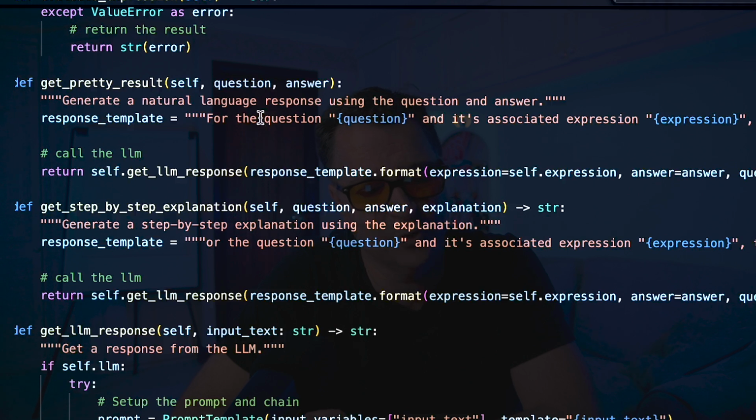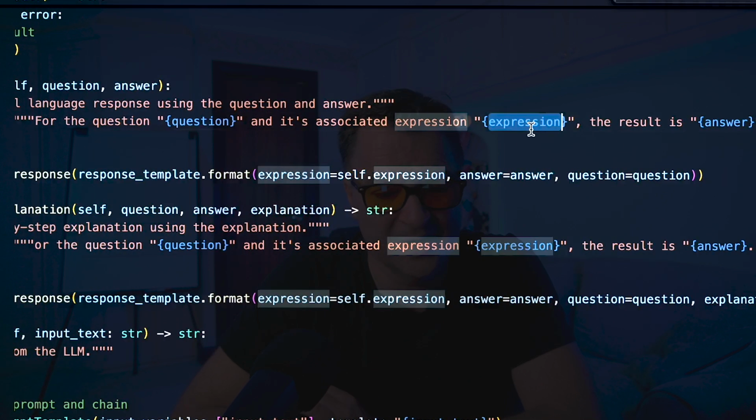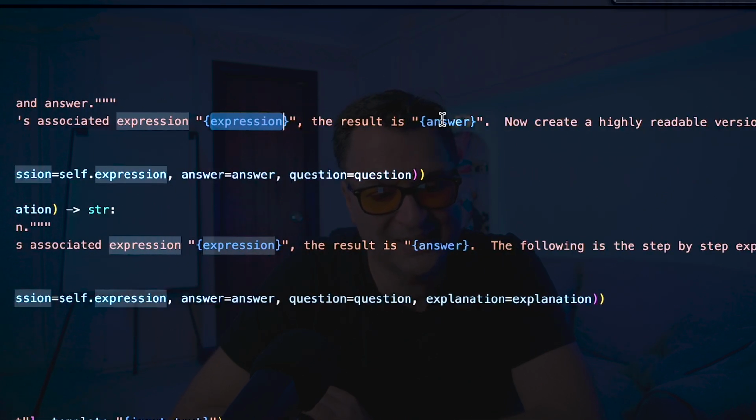So I pass in my question, and that comes from one of those 9 different templates. This allows me to generate different styles of question rather than getting the same question over and over again. And its associated expression, that's the 25 multiplied by whatever, 3, for example. And then I pass in the result.